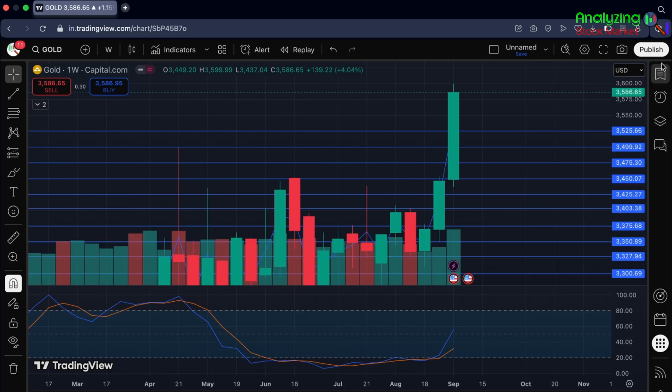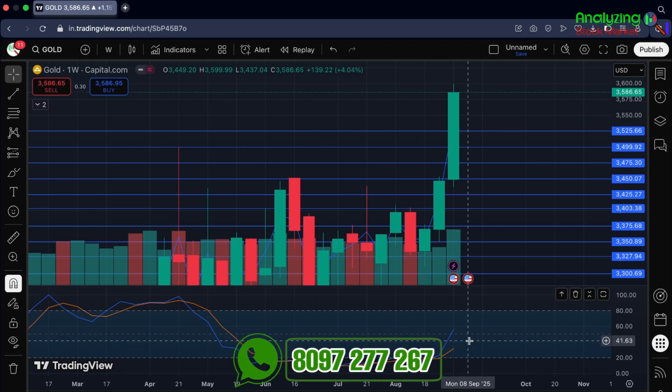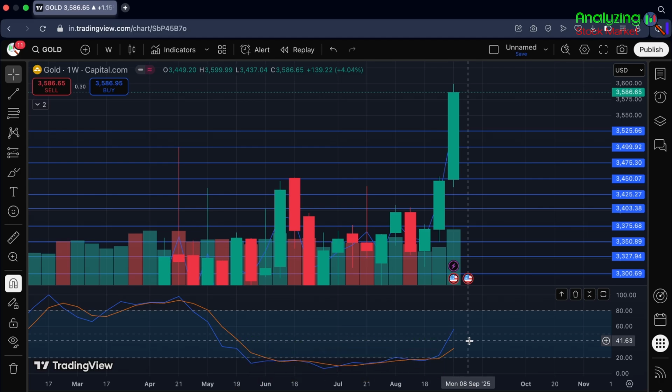Here in this weekly chart, we can see a good bullish candle with a big body and a small lower and a small upper wick. Currently, our stochastic RSI is around 50 to 34 range, and our stochastic RSI is indicating a positive move. But remember, as we always say, we should not depend only on RSI or other indicators. We should also look for other factors which move the pair, like any news or important events, and then make a decision according to that data.